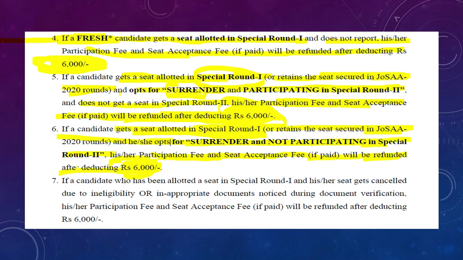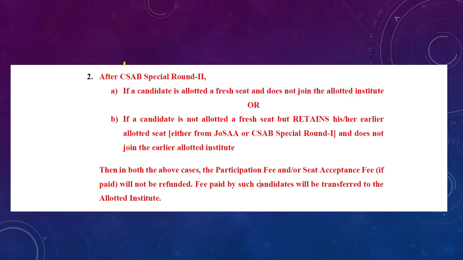allotted institute. If a candidate who has been allotted a seat in special round 1 has the seat cancelled due to ineligibility or inappropriate documents noticed during document verification, his participation fee and seat acceptance fee will be refunded after deducting 6,000 rupees. So these are all the special cases. Please take care of this. This is the official notice, a small part of the official notice.